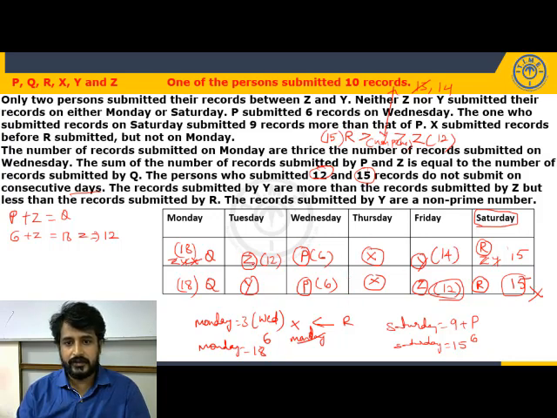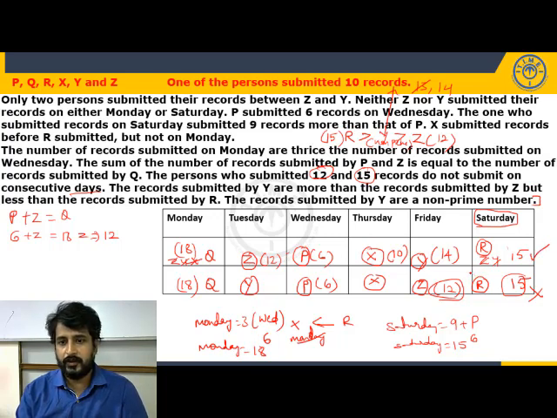Now look at here. Q 18 records, Z 12 records, P 6 records, Y 14 records, R 15 records. So only X is left, and in the basic information one of the persons submitted 10 records. So X submitted 10 records. When we reach the last clue, we get the final arrangement. Up to 70% of the information, we have two possibilities, and one of them is ruled out. We are left with the other possibility as the final arrangement. So this is how scheduling based questions will be solved.